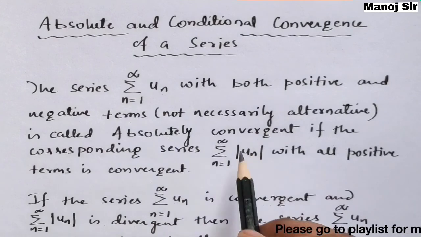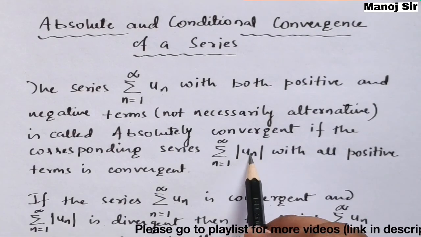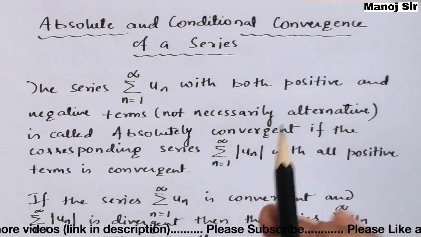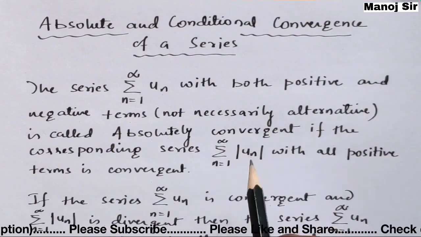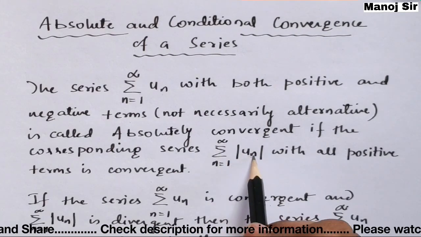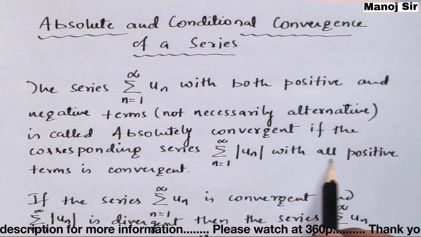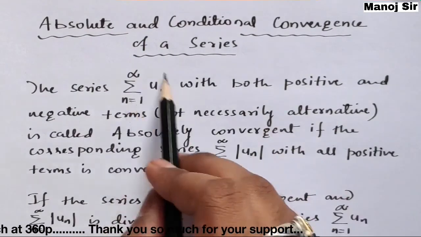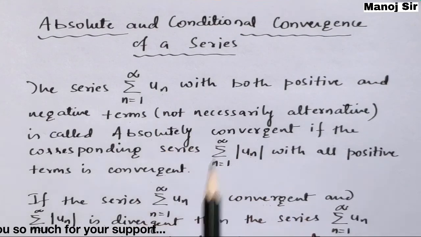But if you place the mod sign on un, all the terms become positive terms. In that case we find the nature of the series summation mod of un, which consists of all positive terms. If this series comes out to be convergent, then summation un is said to be absolutely convergent.